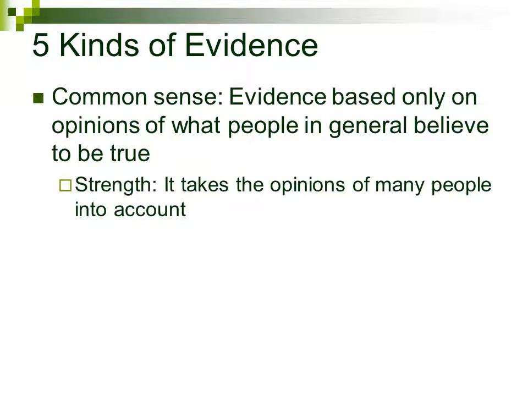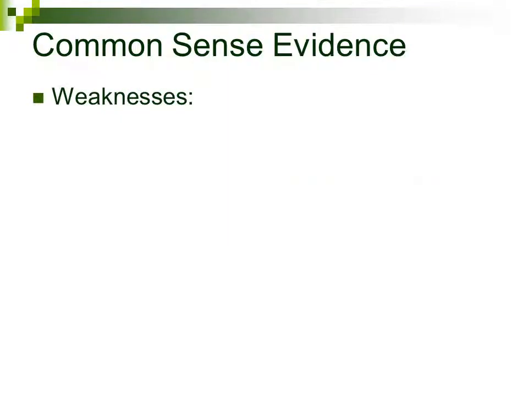One strength of common sense evidence is that it takes the opinions of many people into account. So, by definition, common sense statements are generally accepted by lots of people as true. And presumably, things that are believed by lots of people are often true. However, just because a lot of people believe something, that doesn't make it true. We just discussed some statements that many people believe that are false. Now let's more formally look at some of the weaknesses of common sense evidence.